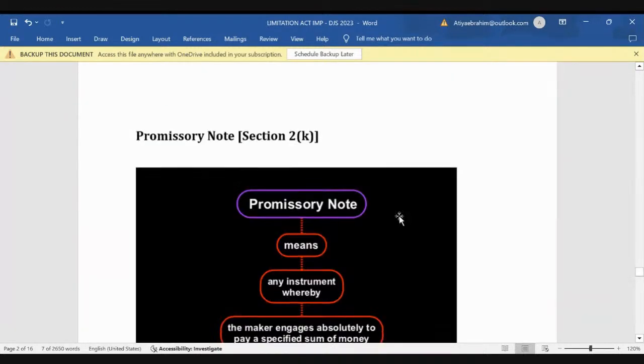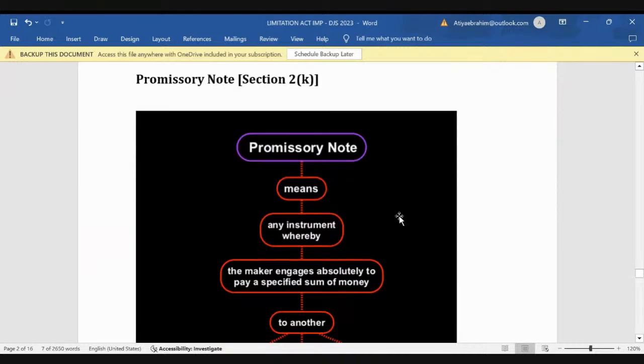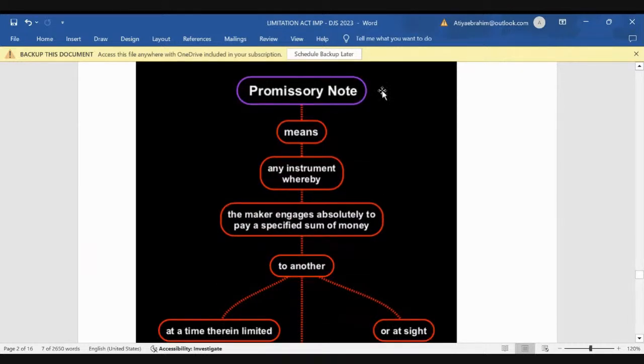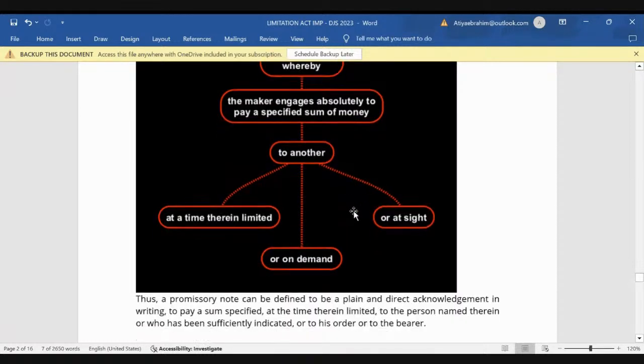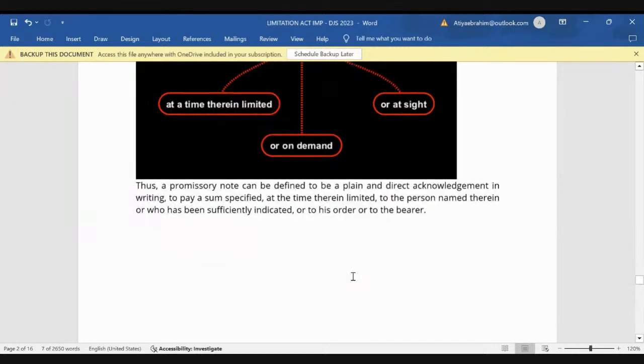now section 2K, promissory note. What is a promissory note? Any instrument whereby the maker engages absolutely to pay a specified sum of money to another at a time therein limited or on demand or at sight. तो promissory note क्या है? It's a plain and direct acknowledgement जो हम writing में देते हैं किसी को. It's an instrument जिससे हमने किसी को promise करा है that we will pay a sum of money to them in this period which is mentioned there. Okay.